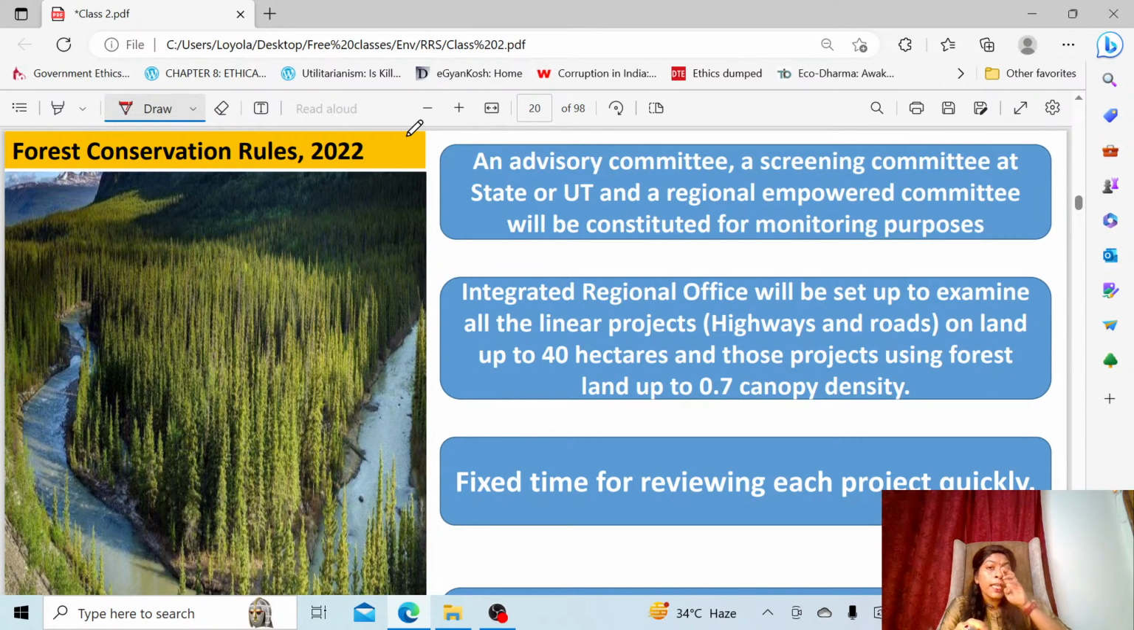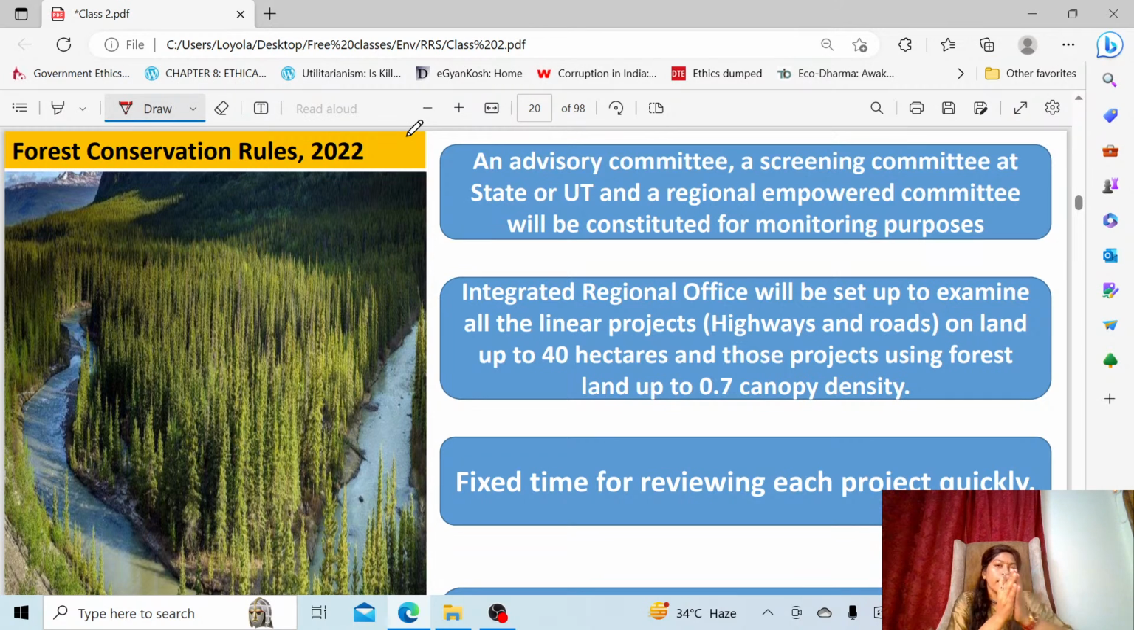Again, an integrated regional office has to be set up to examine all linear projects you are bringing, hydroelectric projects, which have to be taken inside the forest area. Again, clearing up projects. Forest clearance certificate is also required. Environment clearance certification is also required for those kinds of projects. So for that, they are going to set up an integrated regional office, and now they are going to fix time for reviewing the project quickly.